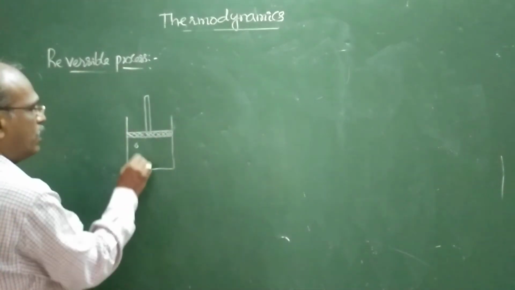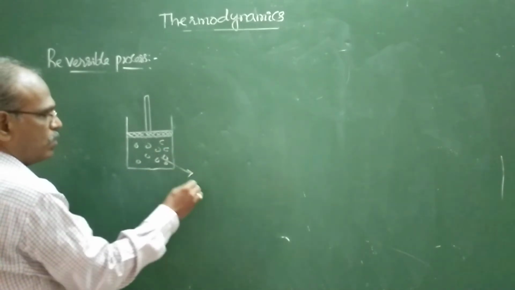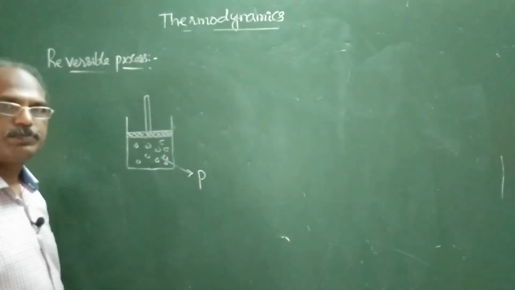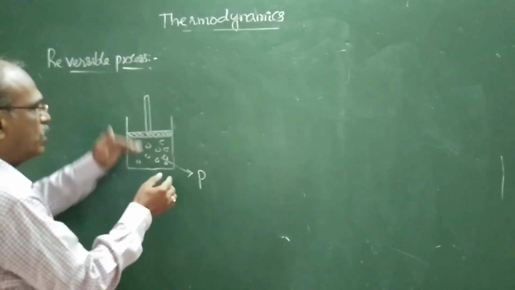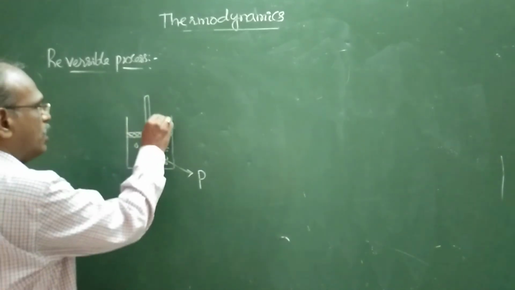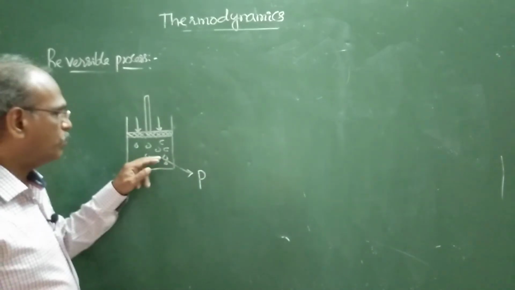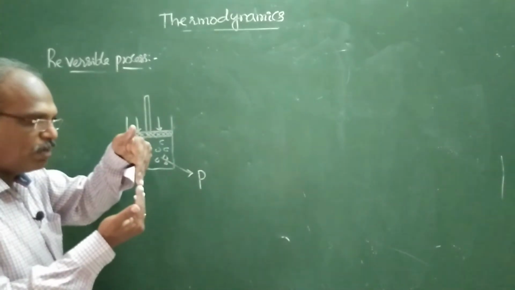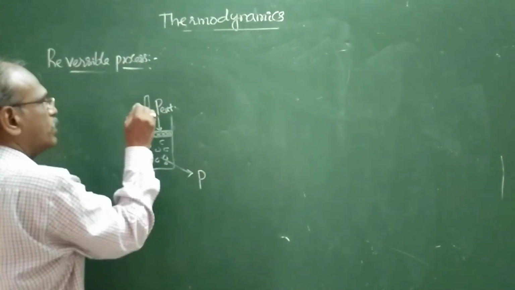Here it is the gas. Say its pressure is P. Now this piston came to a steady state at which the external pressure and the internal pressure of the gas both become equal. Let it be P external.